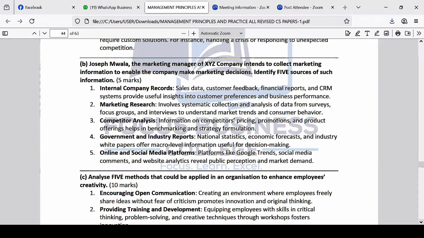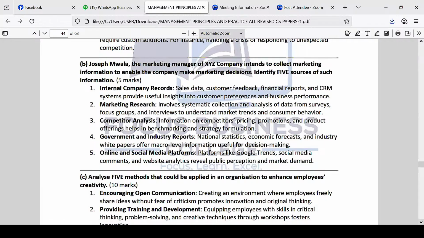Number one is what you can get from what's called internal company records. You can look at the records of the company and get records about sales for the last 5 years, sales record, projection, and all those things. So sales data, you can look at how sales has been happening, customer feedback on sales, financial reports, and CRM. CRM means customer relationship management systems, which provide useful insights into customer preference and business performance. So basically, you can look at the records of the company, which include sales data, customer feedback, financial reports.